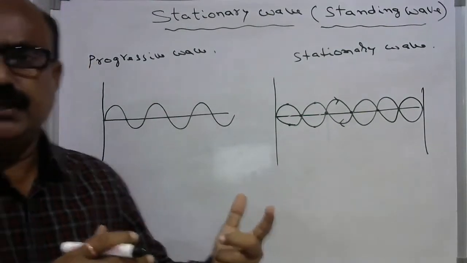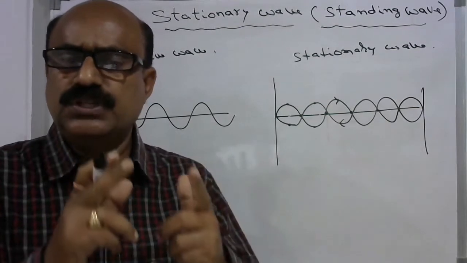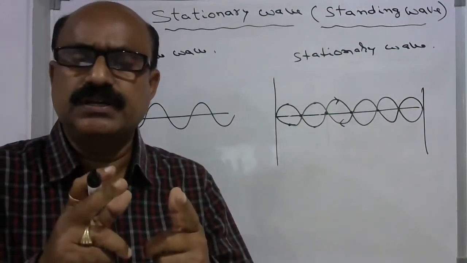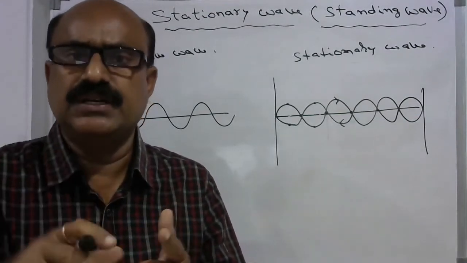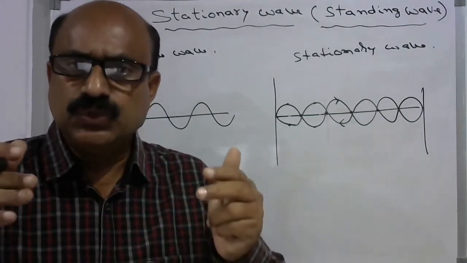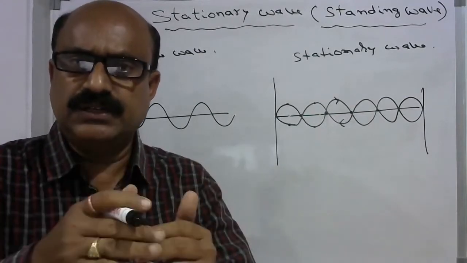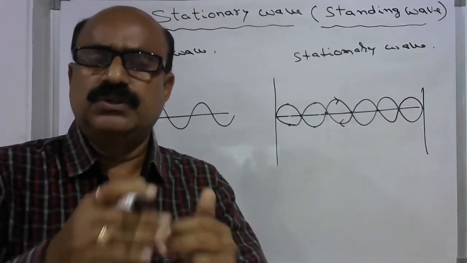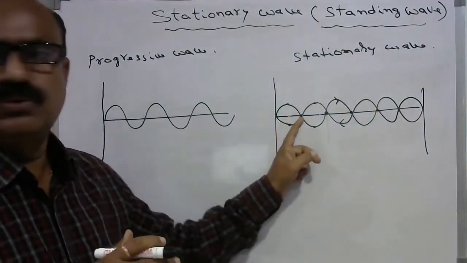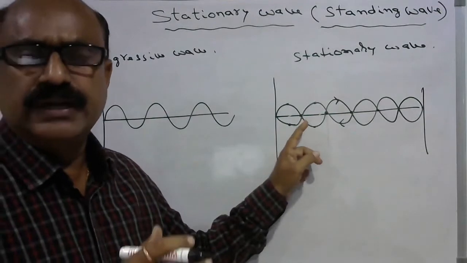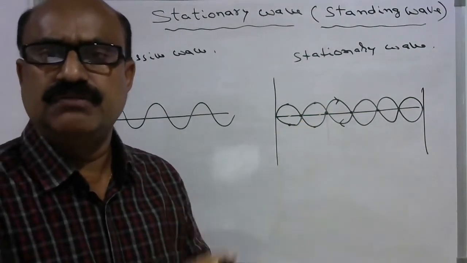Now let us see how stationary waves are formed. If two progressive waves are propagating with the same frequency and same amplitude in opposite directions in the medium, and the two waves are superimposed one with the other, as a result the net wave vibrates with either the maximum amplitude or minimum amplitude at certain points. This wave is called a stationary wave.